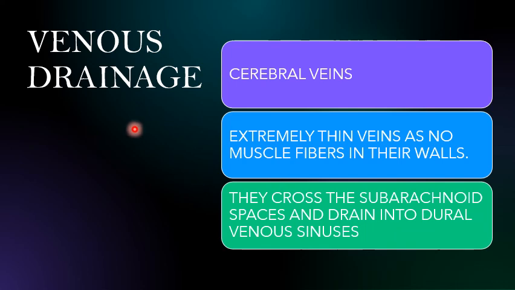Okay, this is about the venous drainage. And how is the formation? These are extremely thin, they don't have muscle fibers in their walls, and they cross the subarachnoid space and finally drain into dural venous sinuses.